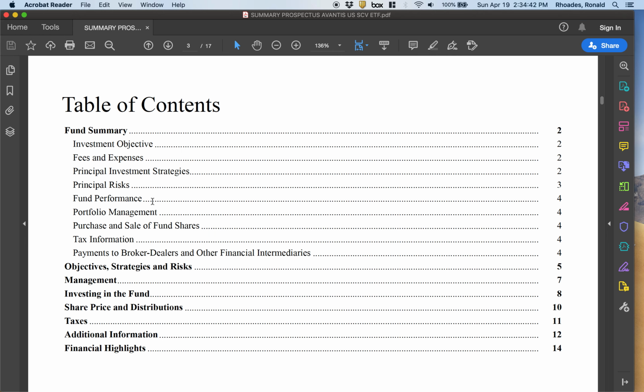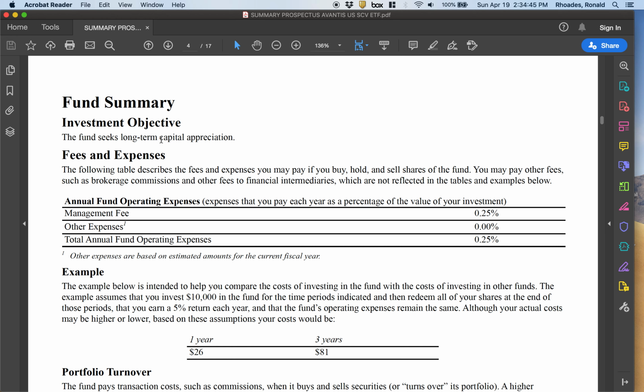We've got a table of contents here, and I'll just briefly go through it. First, it says the fees and expenses. This is a summary prospectus. It's only 17 pages. It says here's the management fee, 0.25%. Other expenses, 0. All right, based on estimated amounts for the current fiscal year. So this is a relatively new fund. The fund complex may be absorbing those other expenses for the most part. Total annual expense ratio 0.25%. Exchange traded funds do not have 12b-1 fees, so there's no 12b-1 fee here.